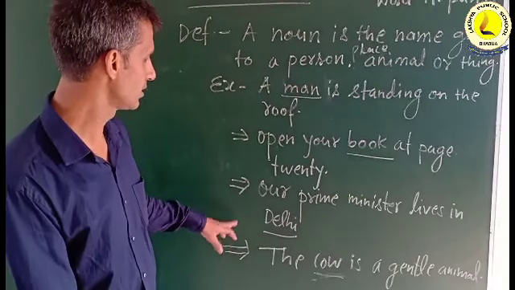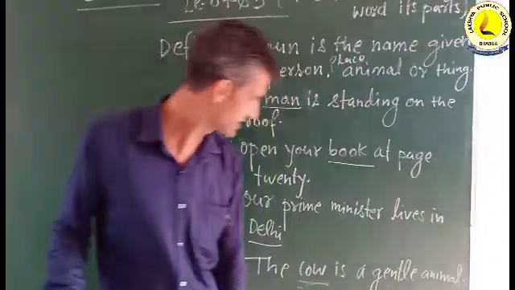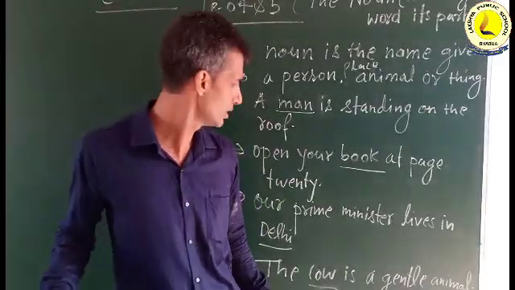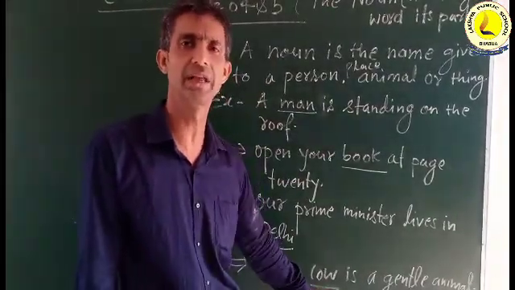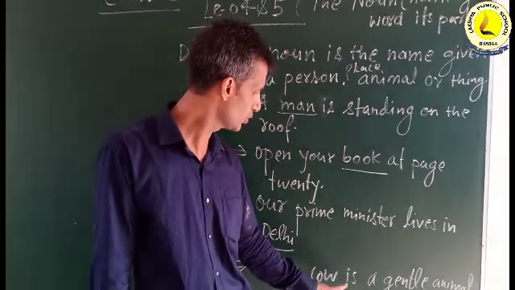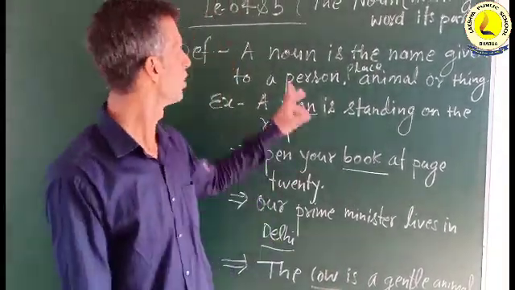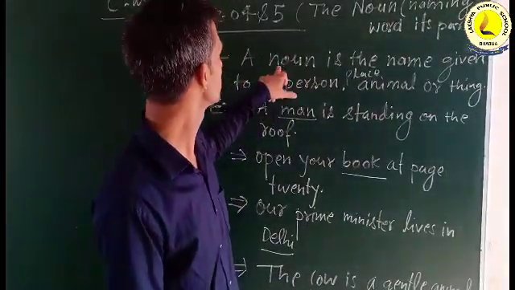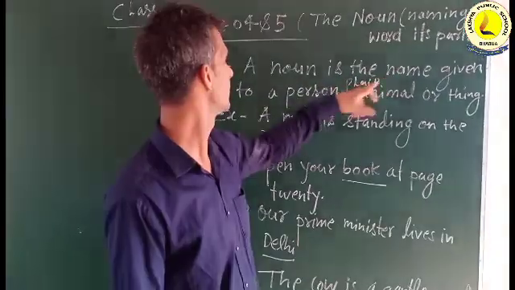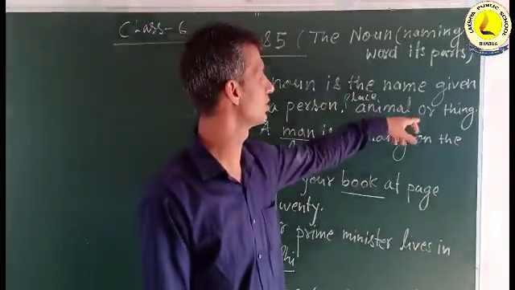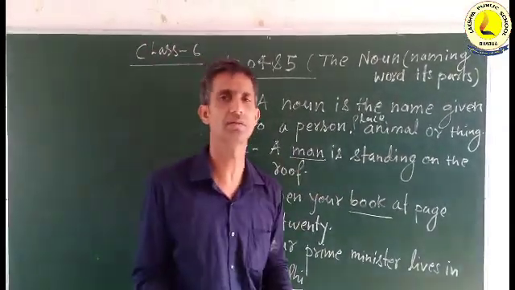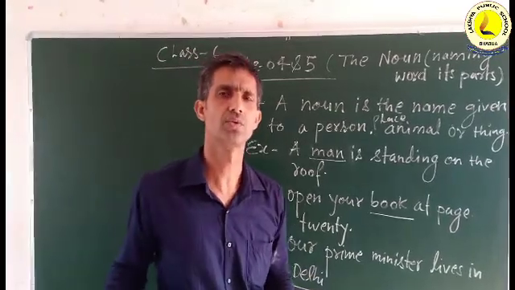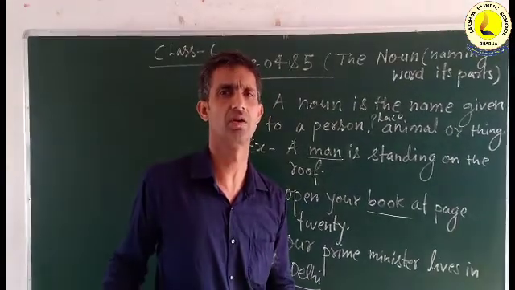And the next example, if we see, the cow is a gentleman. So here, cow is what? Cow is a type of animal. It is the name given to an animal. So it will be a noun. According to your definition, it is easier to say a noun is the name given to a person, place, animal or thing. So whatever is in the world, if it is a person, animal or thing, we may say it is a noun.